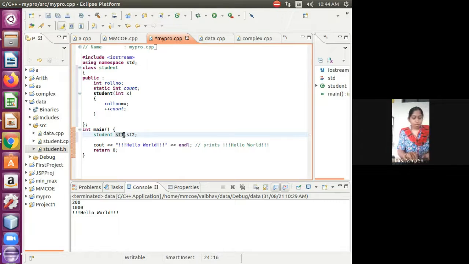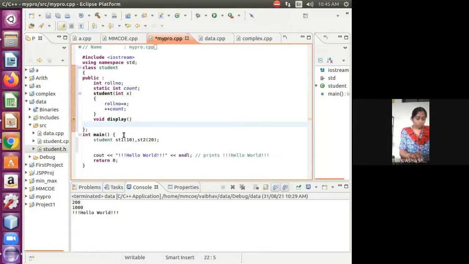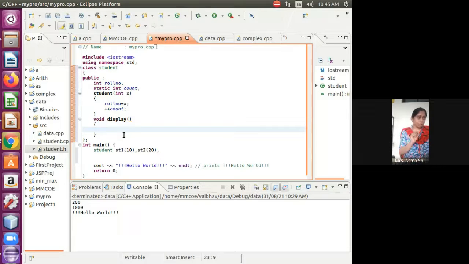Now I am passing 10 for a roll number here, and here a roll number of 20. Now I wanted to check the number of objects created. So I am writing a function, void display. In the display function I am printing with cout. Students, it is very easy.